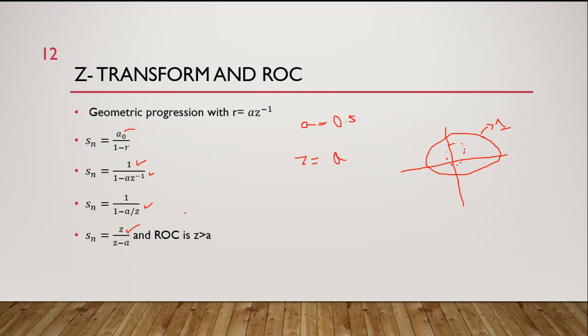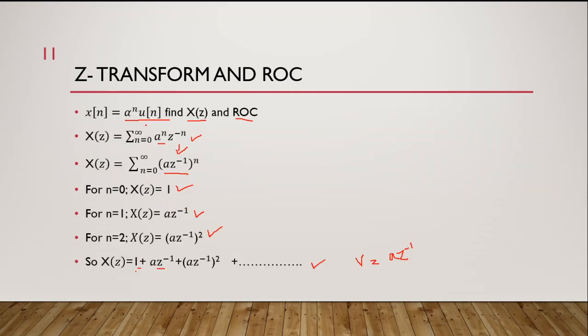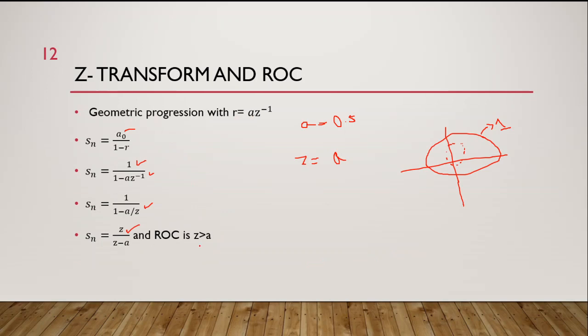Now the region of convergence, because we have a^n u[n], is |z| greater than a. So all the region where |z| is greater than 0.5 is my region of convergence, just like this. We have a pole at 0.5, which is represented by this dotted line, and then we have the region of convergence, which is all of this. Do not confuse the pole with this one. This solid circle is the unit circle.